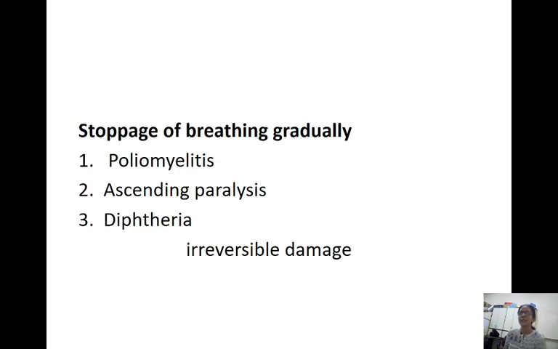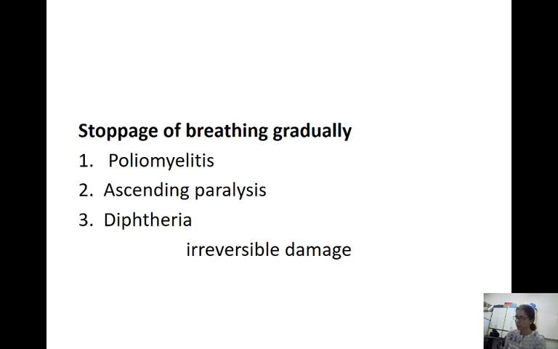Stoppage of breathing can be gradual in certain cases. What is that? Poliomyelitis. Poliomyelitis is caused by a virus which affects the part of your nervous system, mainly the spinal cord and the brainstem. Ascending paralysis, also called Guillain-Barré syndrome, where the body's defense mistakenly attacks part of the nervous system. Diphtheria is caused by bacteria called Corynebacterium diphtheriae, which inflames the mucous membrane, forming a false layer, the pseudomembrane, in front of the tonsil. These are the causes where the stoppage of breathing is gradual.